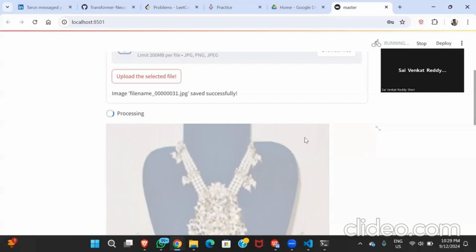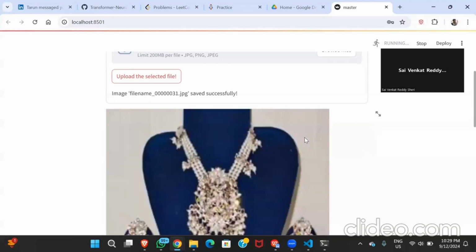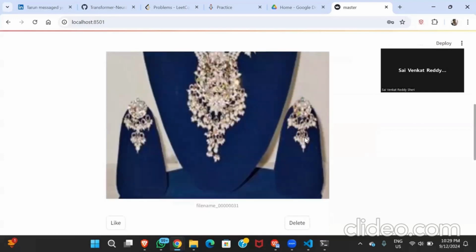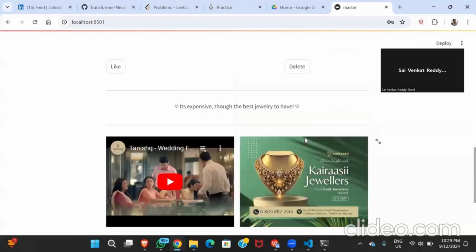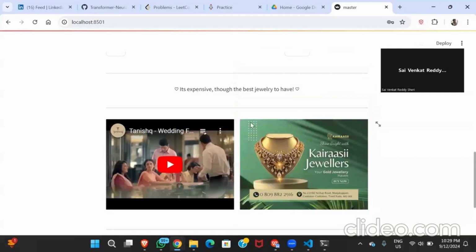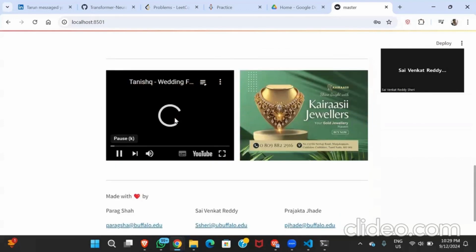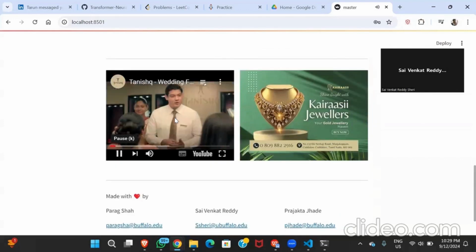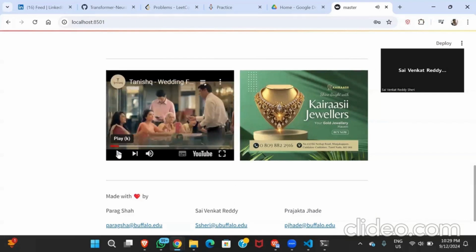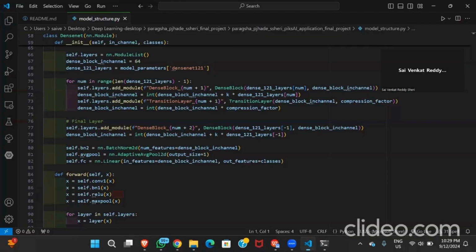These images will be given to those architectures, and every architecture will predict the location, and predict what kind of image this is. See, after prediction, we are getting the jewelry advertisement. We can play this ad. We are getting the ad of jewelry. So let me now tell you what the technical terms involved are.